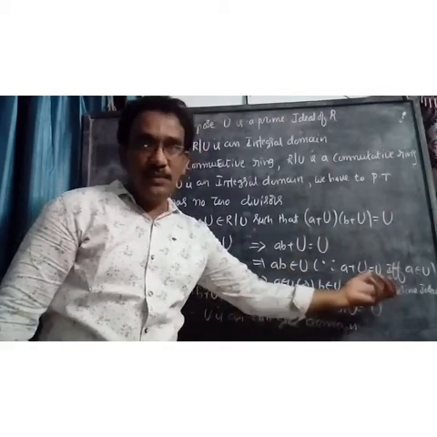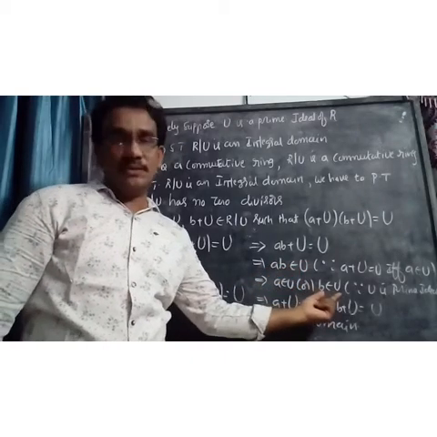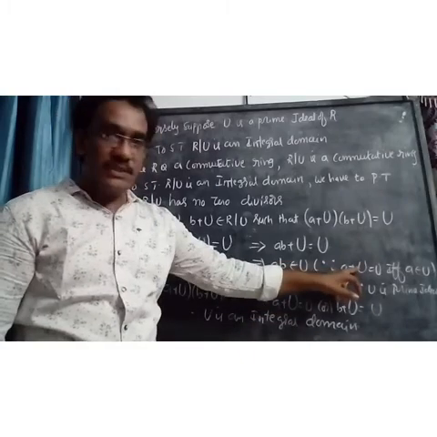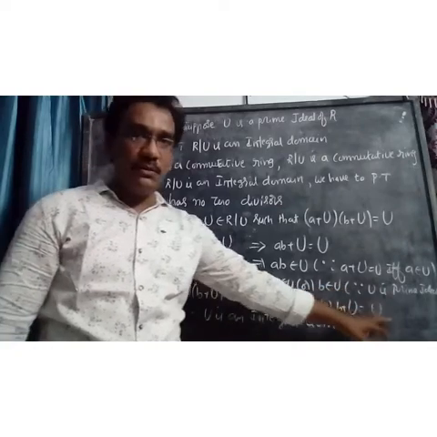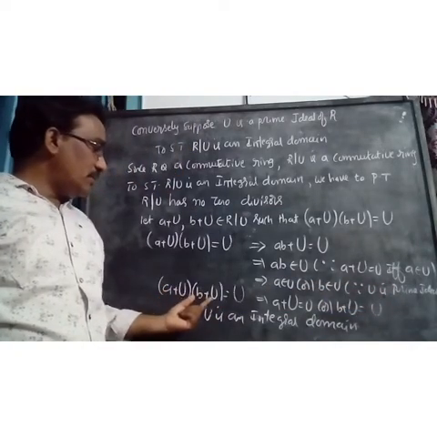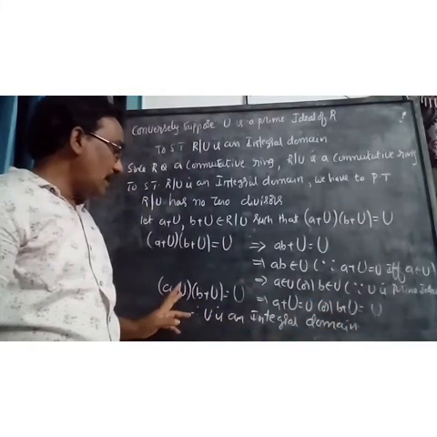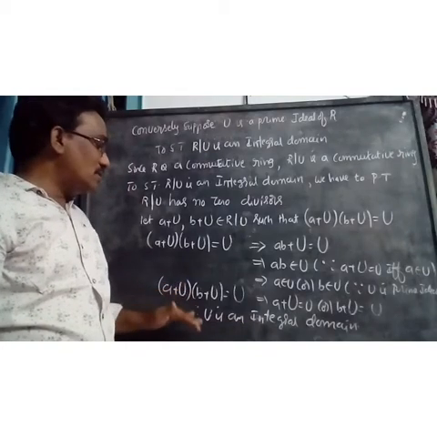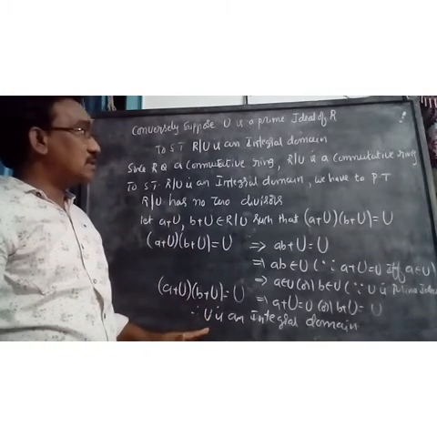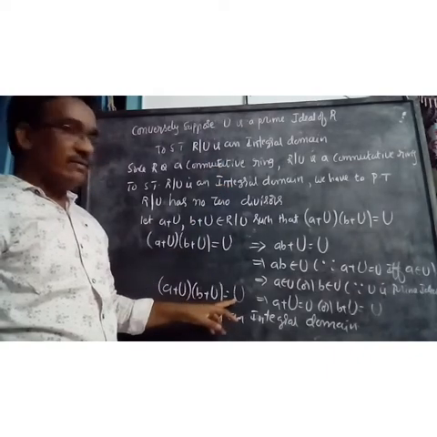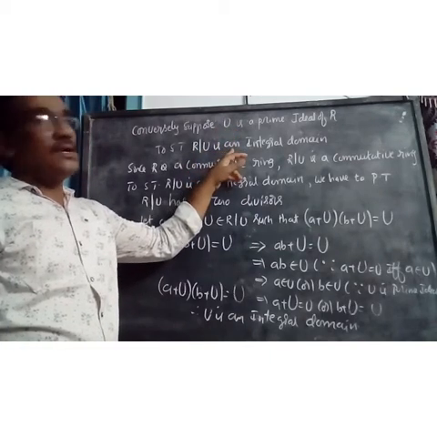Since U is a prime ideal, what is the definition of prime ideal? If ab belongs to U, then a belongs to U or b belongs to U. And again from this note, if a belongs to U, a + U equals U, and if b belongs to U, b + U equals U. Therefore, (a + U)(b + U) equals U implies a + U equals U or b + U equals U. Therefore, R/U has no zero divisors, and R/U is a commutative ring, so it is an integral domain. Therefore, we take U as a prime ideal and show that R/U is an integral domain.